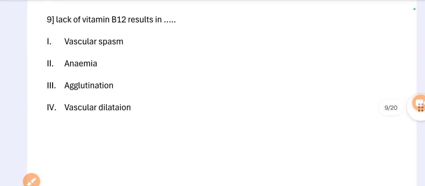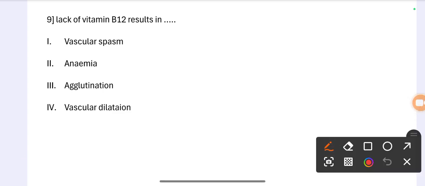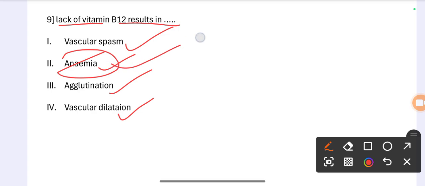Question number 9. Lack of vitamin B12 results in: option 1 vascular spasm, option 2 anemia, option 3 agglutination, option 4 vascular dilution. The correct option is anemia.